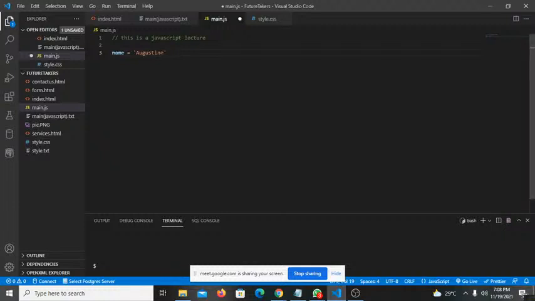But if I come in front of this place now and I put double forward slash, you're going to see that everything changes to green, showing that this is a comment and no longer code that needs to be interpreted. So I'm going to remove this so that this remains code. Okay, so double forward slash is what we call a single line comment.